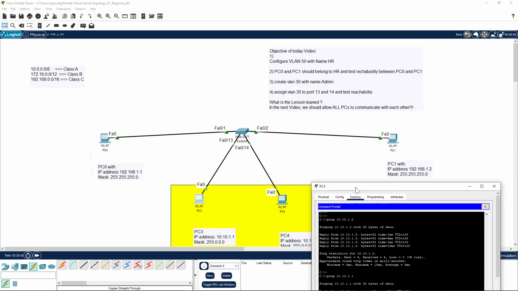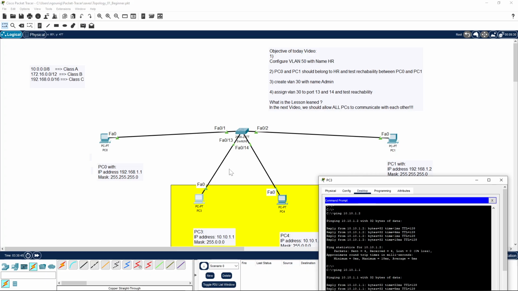So what is the lesson learned here? We can have in the same VLAN users in different subnets. Users in the same subnet will be able to reach each other. At the beginning, all users were assigned to the default VLAN, and PC3 and PC4 were able to reach each other. PC0 and PC1 were also able to reach each other. But as soon as we move them to different VLANs, they can't reach each other anymore. This is the notion of VLAN. I hope you understand that.